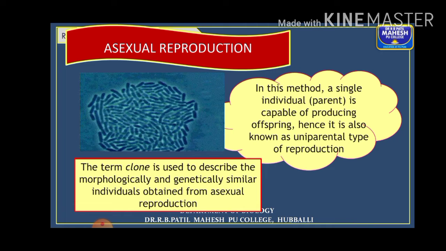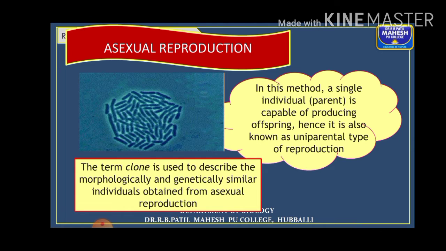Here, as the offsprings are produced from a single parent, there is no chance of any variations to take place. So the offsprings have to be identical to the parent individual. They are both morphologically and genetically similar to their parents as well as to each other. Hence, the offsprings produced are termed clones. This is also a one mark question, students. Remember, clones are the morphologically and genetically similar individuals which are obtained during asexual reproduction.